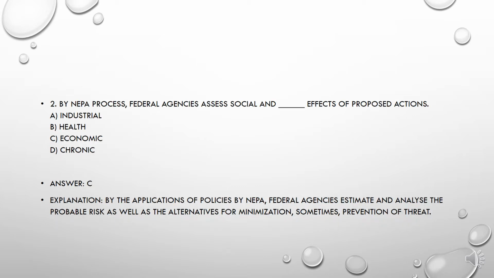The next question is, by the NEPA process, federal agencies assess social and dash effects on proposed actions. Options are A, Industrial effects, B, Health effects, C, Economic effects, or D, Chronic effects. The correct answer to this question is option C. That is, by the NEPA process, federal agencies assess social and economic effects on the proposed actions.